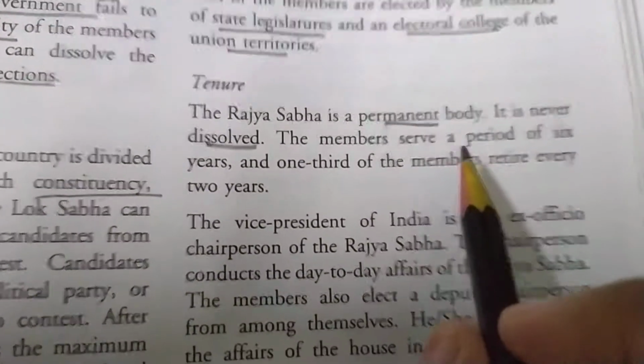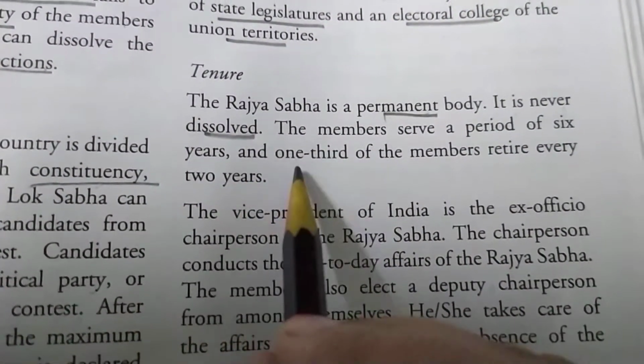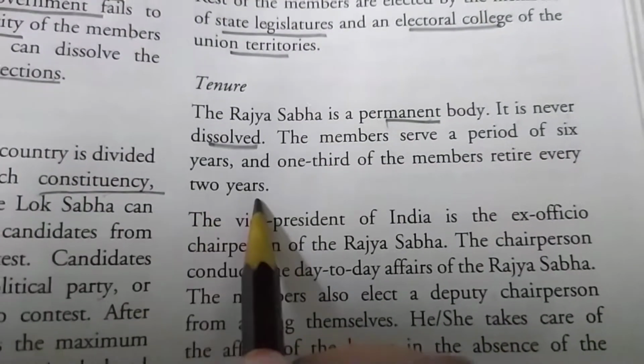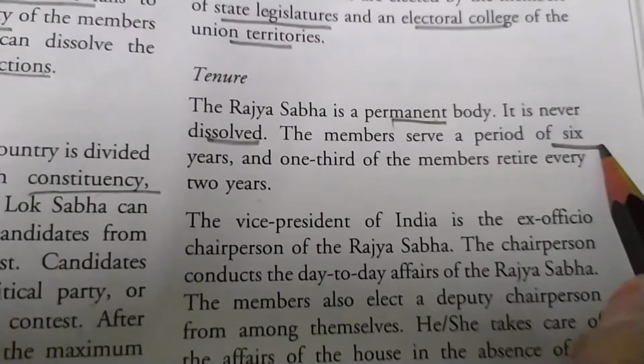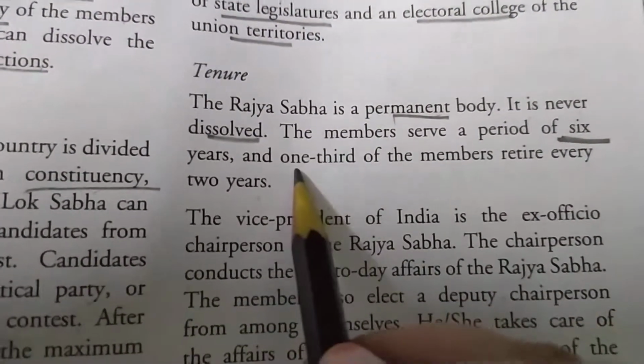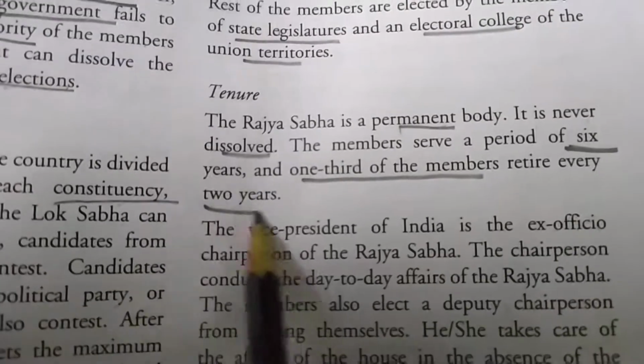The members serve a period of 6 years and 1/3 of the members retire every 2 years. So the tenure of the members of the Rajya Sabha is 6 years and 1/3 of the members retire every 2 years.